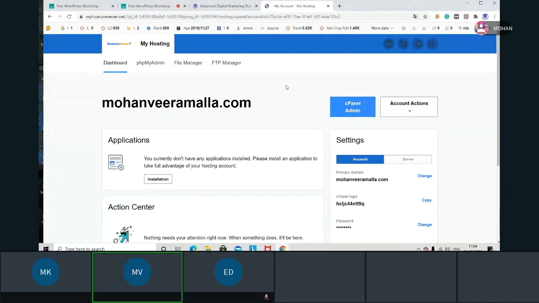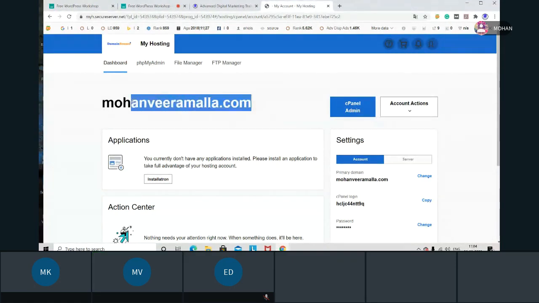It says this hosting is connected to so-and-so website. For example, if you don't want to connect this hosting to that domain, I have to remove this connection. Here we have something called account actions. Simply reset it if you don't want it. If you want it, just continue.